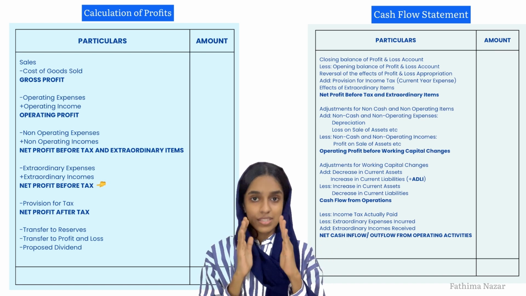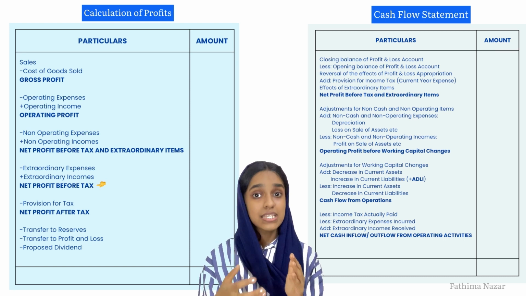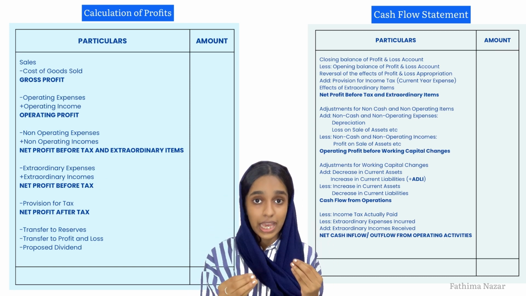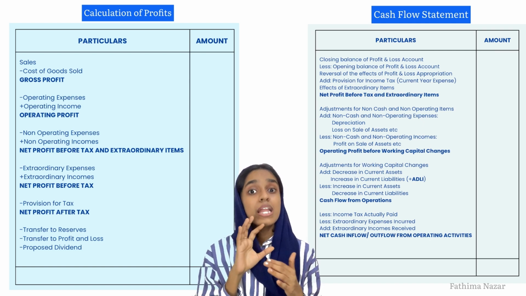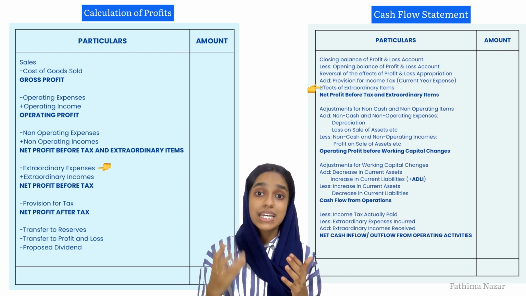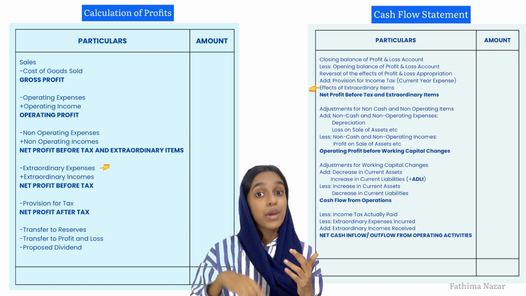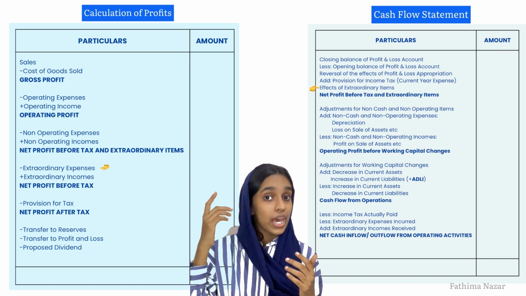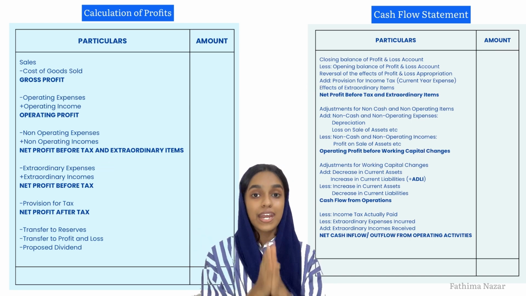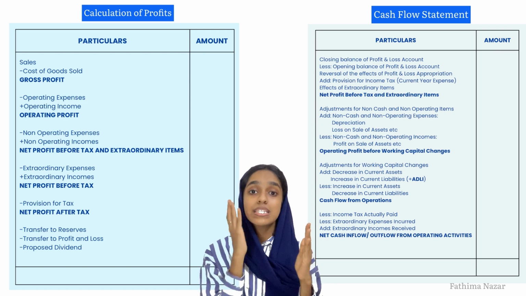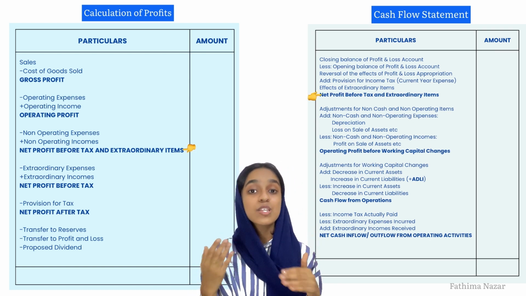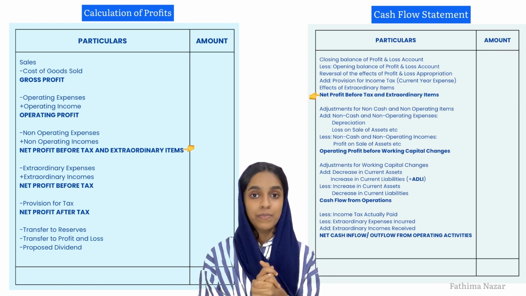And usually this is the figure that we need, but in case the company or the firm or the business has some extraordinary items, extraordinary transactions, those have to be also reversed. For example, if there were any extraordinary expenses, we'll have to add that back, and if there were any extraordinary incomes, we'll have to reduce it. Then we'll arrive at our important figure, that is net profit before tax and extraordinary items. This is where we'll be starting from.